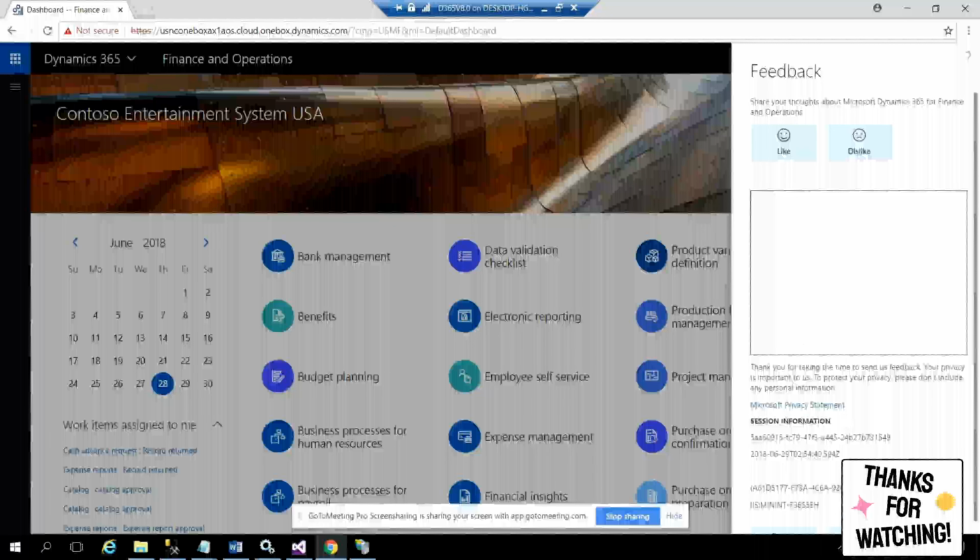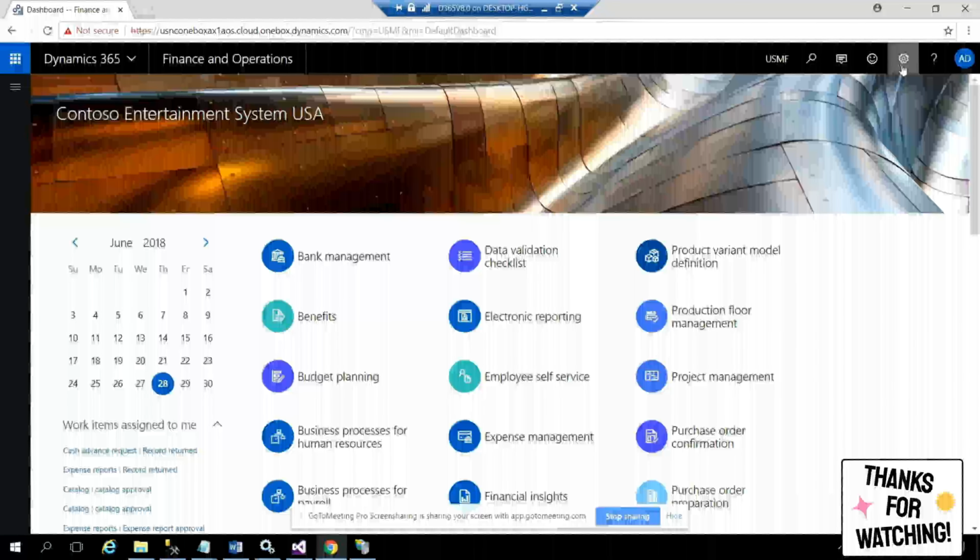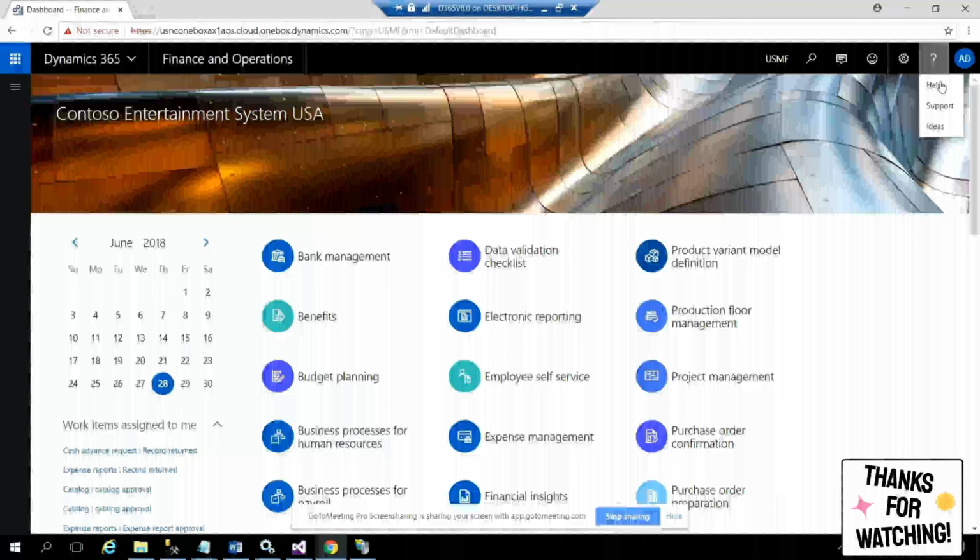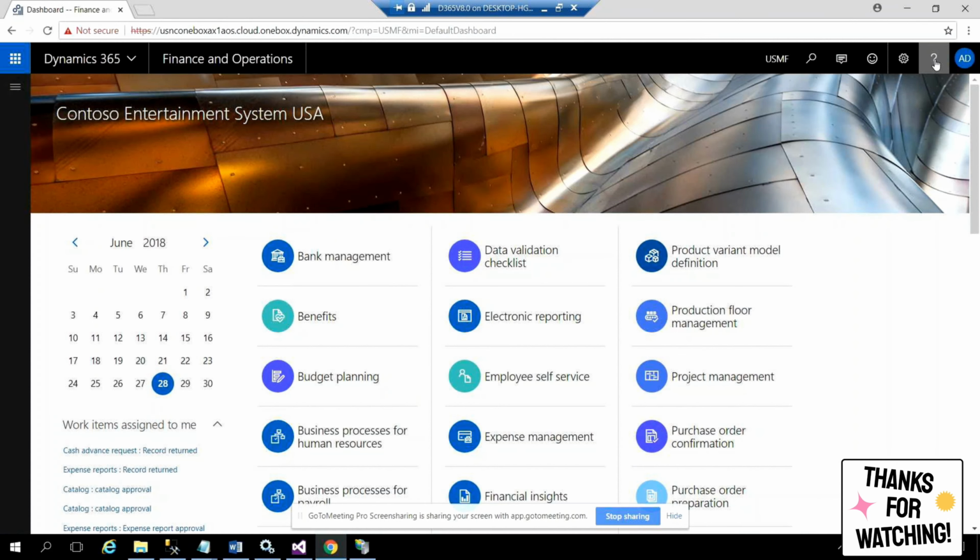Okay. Now back to the next one. I want to cancel this. Back to the next one. This is about your help and support. You'll get some documentation and stuff. Go there and try, look into the documentation or whatever it is. And this is your user information.